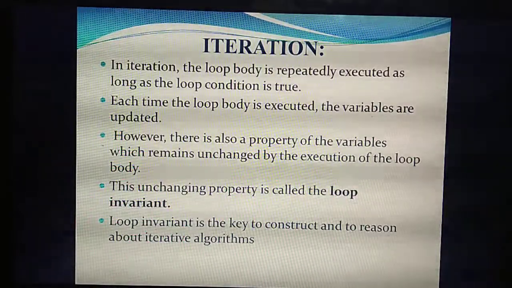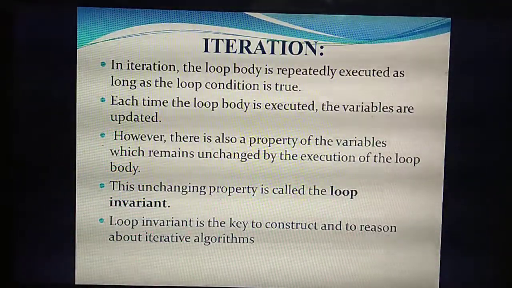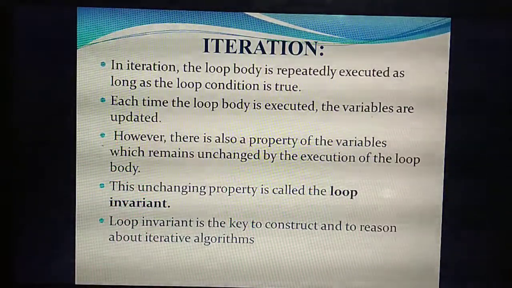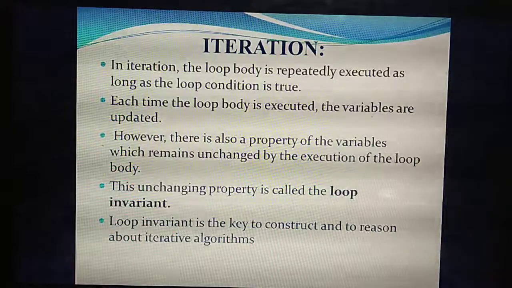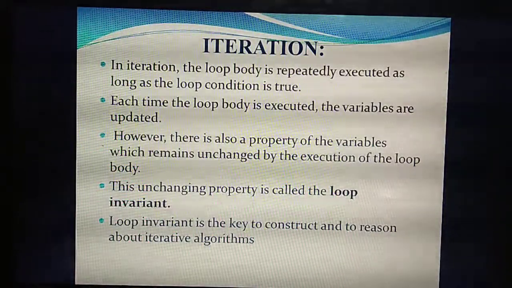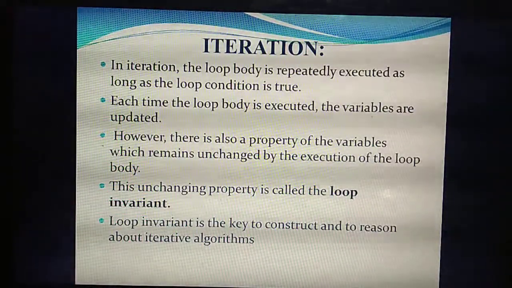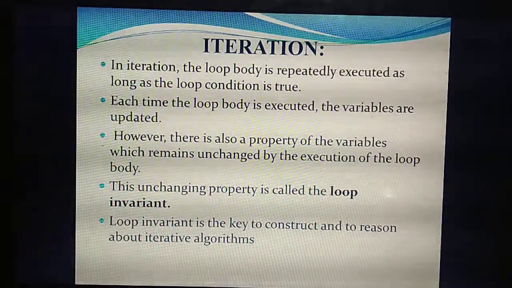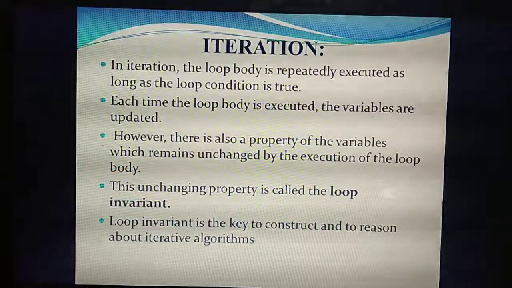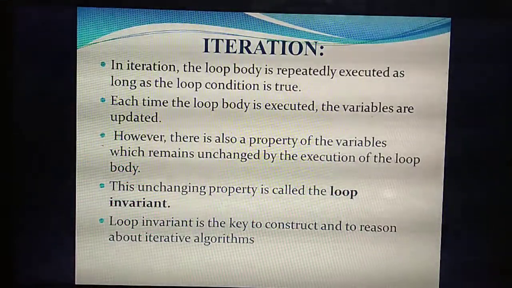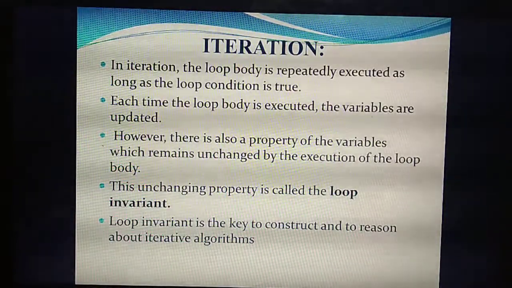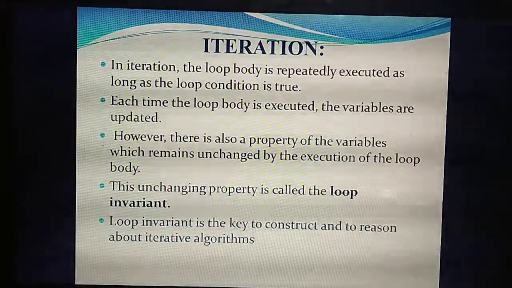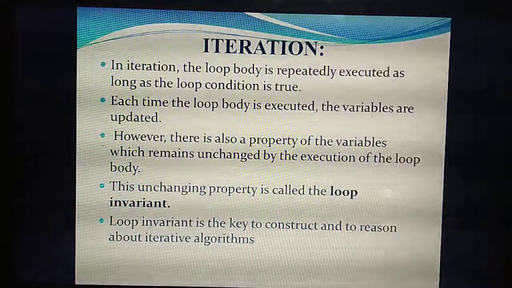Okay, so take the same example: for 5 minutes the light equals green only. You have already given 5 minutes, light equal to green. But after execution of the loop, you can't change the 5 minutes to 3 minutes. That is the property. What's the property? Green color means you need to walk. So you can't change the property of the variable while you are executing the loop. This unchanging property we call a loop invariant.